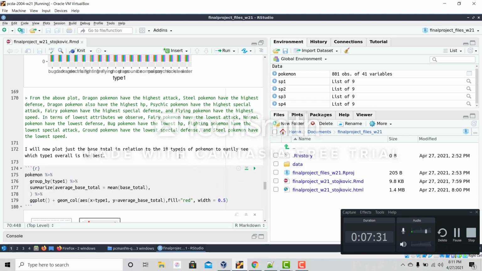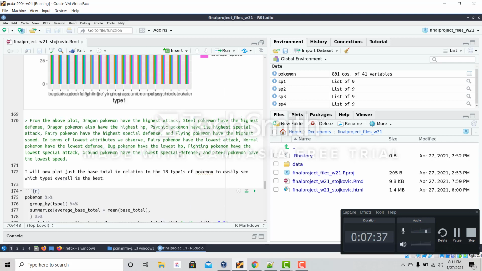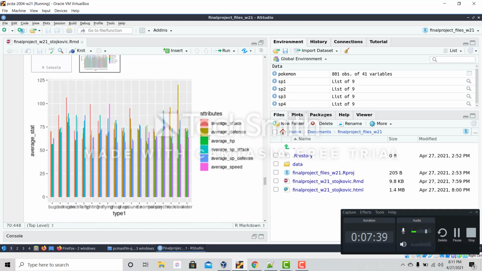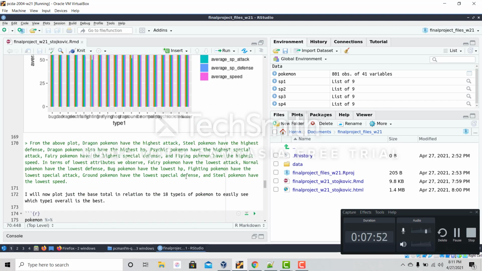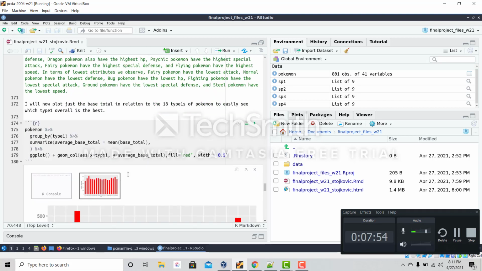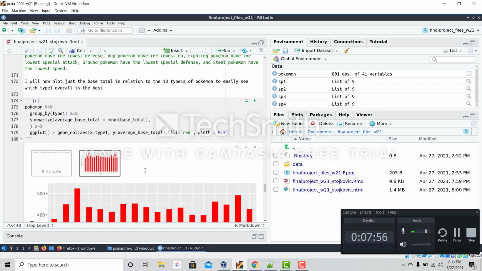Then I graphed just the base total for the Pokemon and related it to the 18 different types of Pokemon. I didn't want to include the base total with these stats as this graph was already convoluted and constrained enough, where it was kind of hard to see with all the 6 different attributes. I didn't want to add a 7th. And adding just one attribute gives you a very clear idea of which Pokemon is the strongest and weakest.